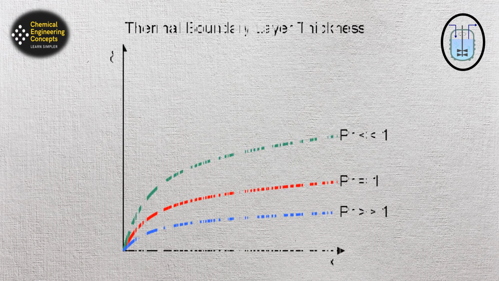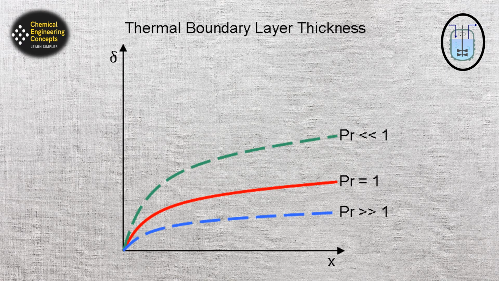Let's move further and see how the value of Prandtl number changes the situation. This is the thermal boundary layer thickness for different values of Prandtl number. When there is a large value of Prandtl number, like this blue curve, the momentum flows more readily than the temperature.